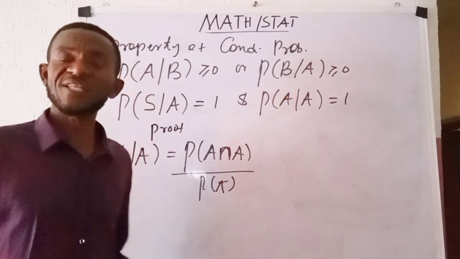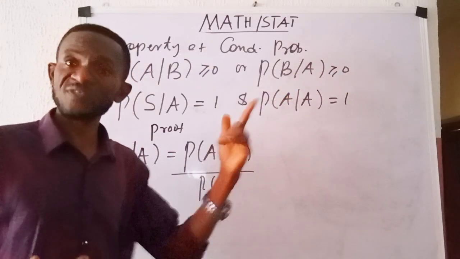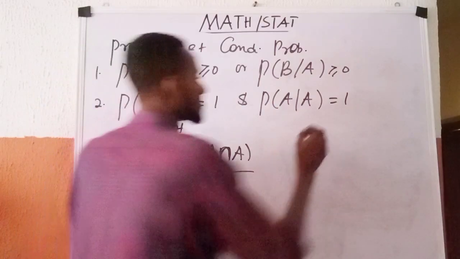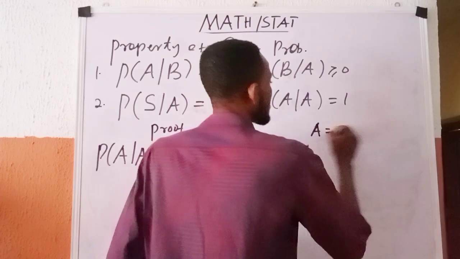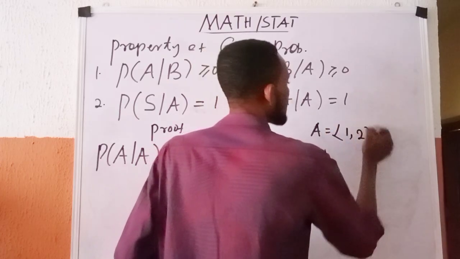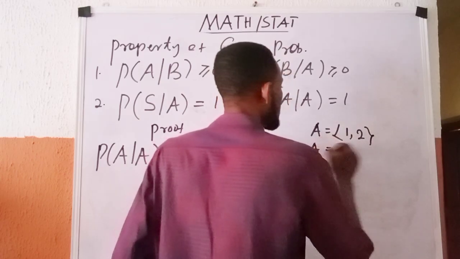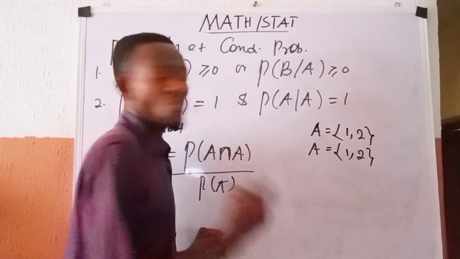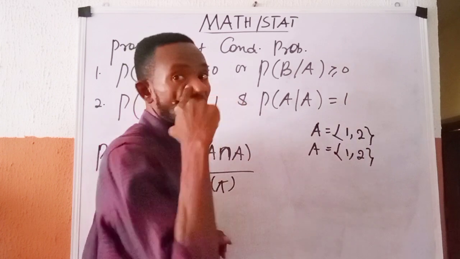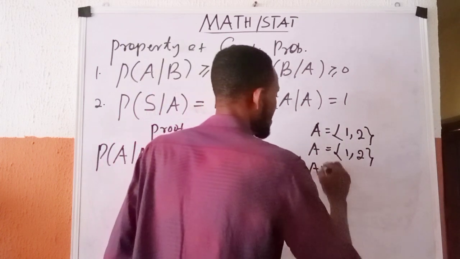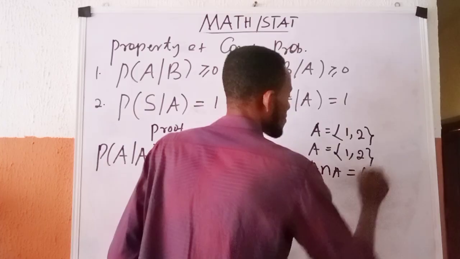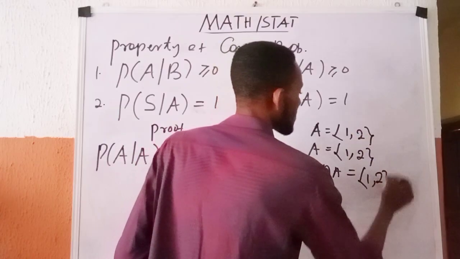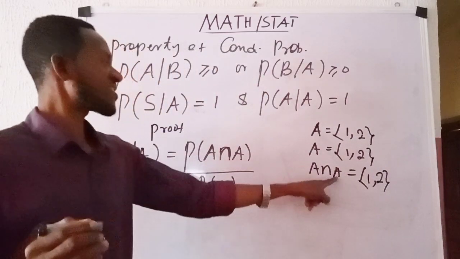Of course, it is A, because it is 1, 2, 3, 4. Because if you have a set A that is 1, 2, for instance, that set A equally still remains 1, 2. So you ask yourself, what is it that they have in common here? A intersection A. 1 is here, 1 is here, they have it in common. 2 is here, 2 is here, they have it in common. Which means A intersection A is A.